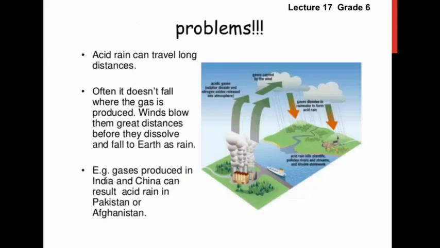And there are many problems of acidic rain. For example, acid rain can travel long distances. Often it does not fall where the gas is produced. Winds blow them great distances before they dissolve and fall to earth as rain. For example, gases produced in India and China can result in acid rain in Pakistan or Afghanistan, because acid rain can travel long distances.